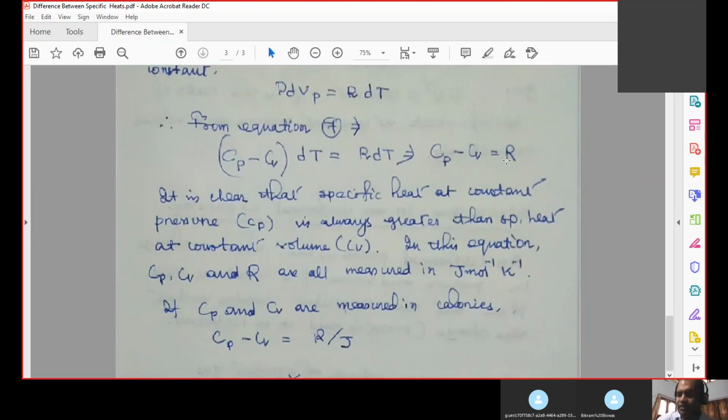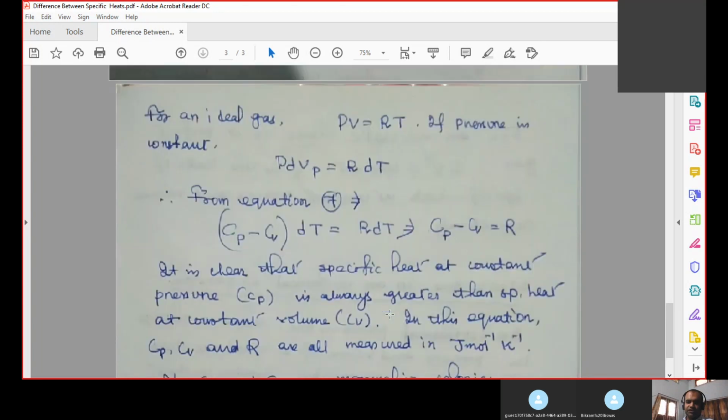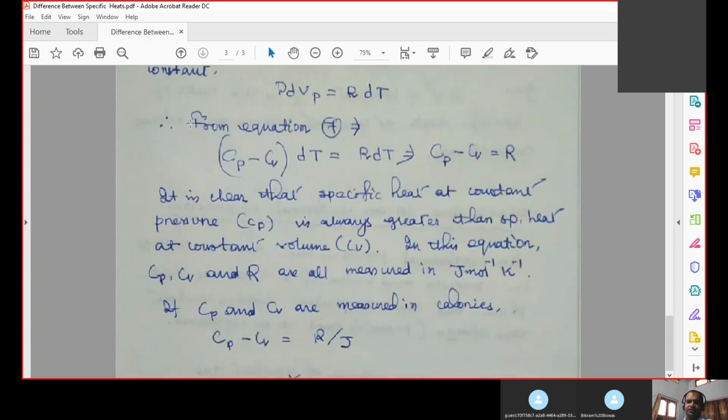I think you have already learned in your class 11 what the universal gas constant is.